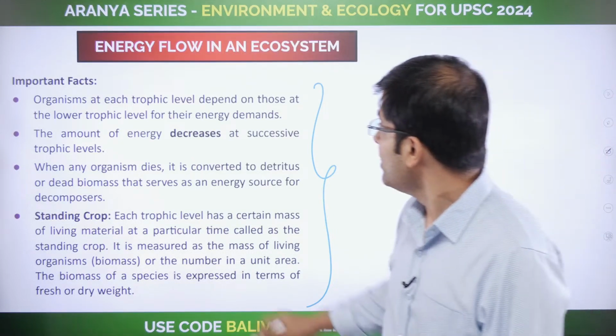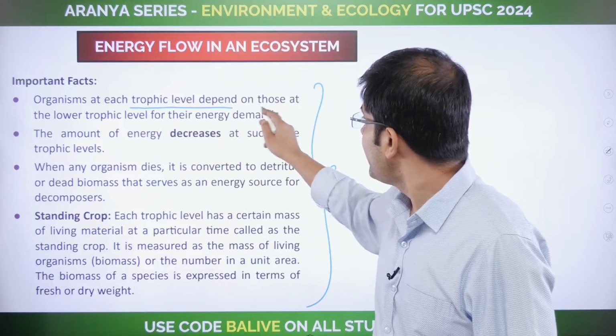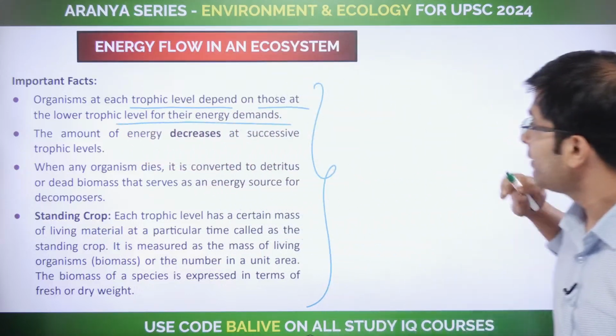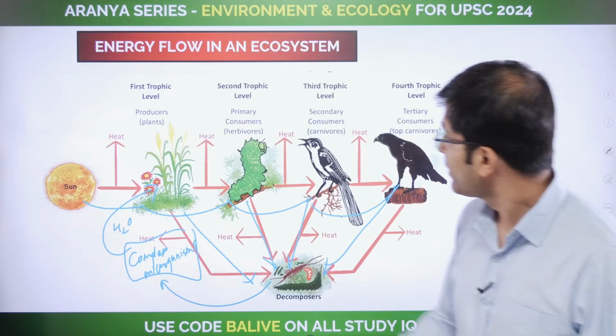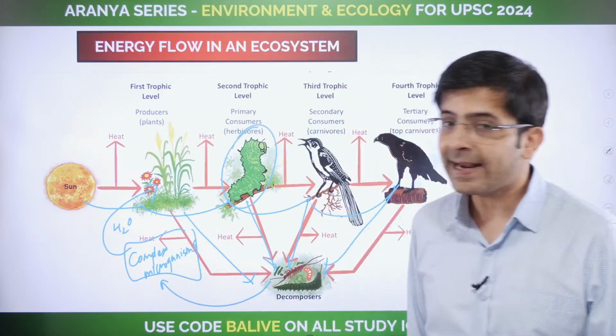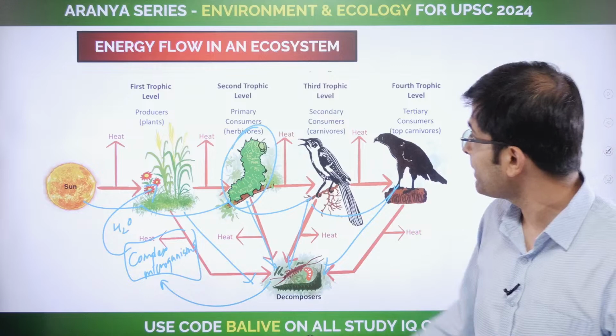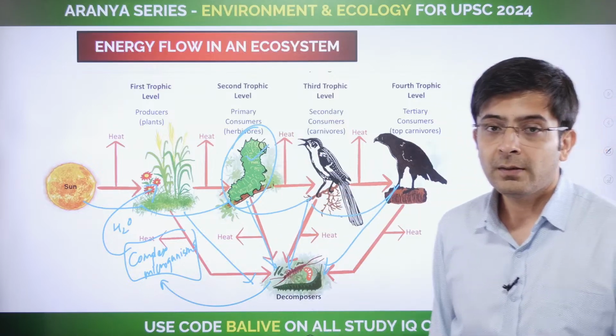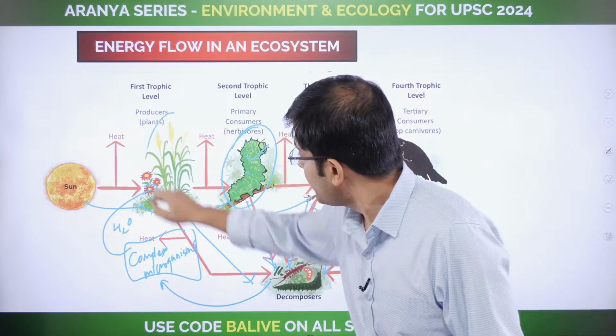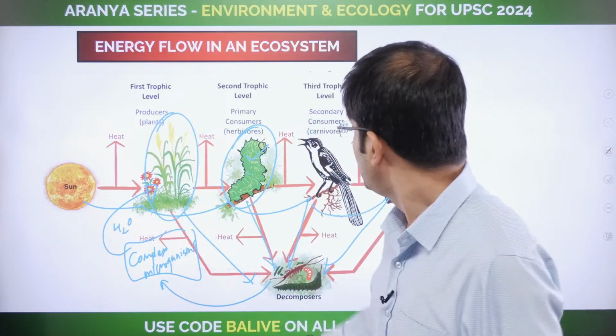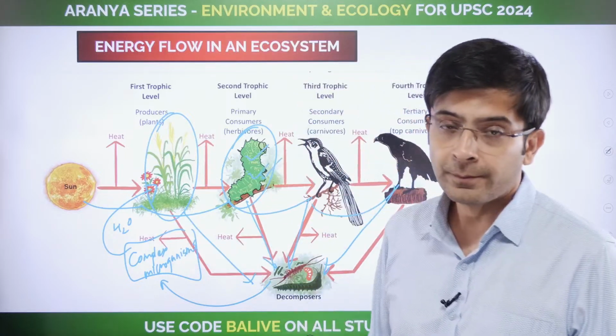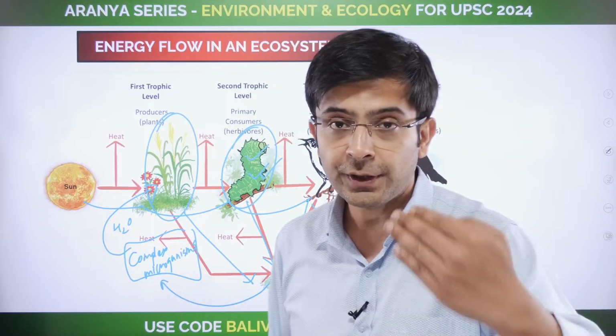Number one, organisms at each trophic level depend on those of the lower trophic level for their energy demands. Look at this. The primary consumer, and in fact the secondary consumer, unless the plant makes food, you are not looking at this one getting any food. So it is a direct relationship.